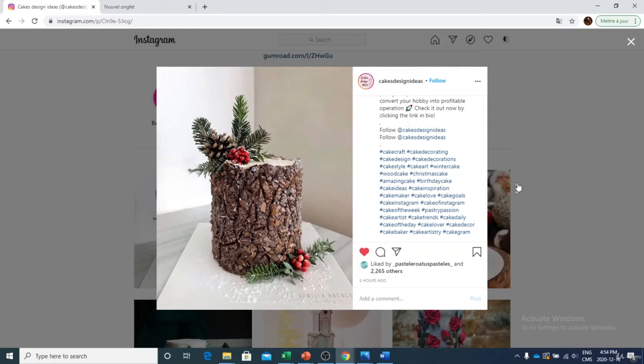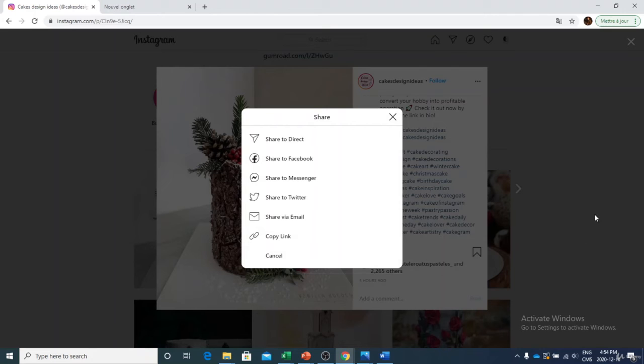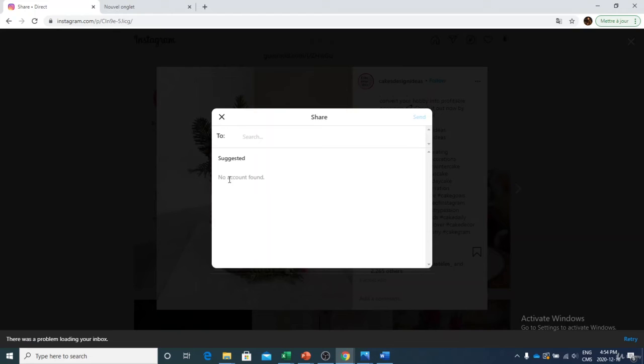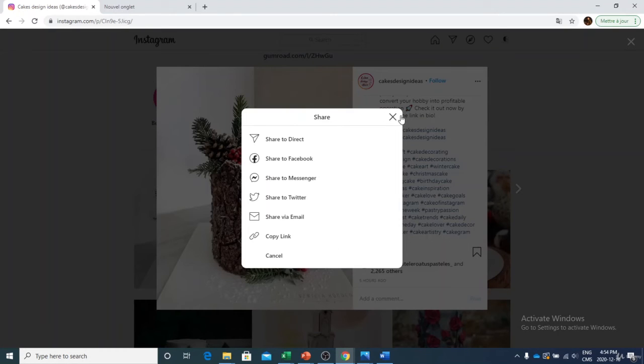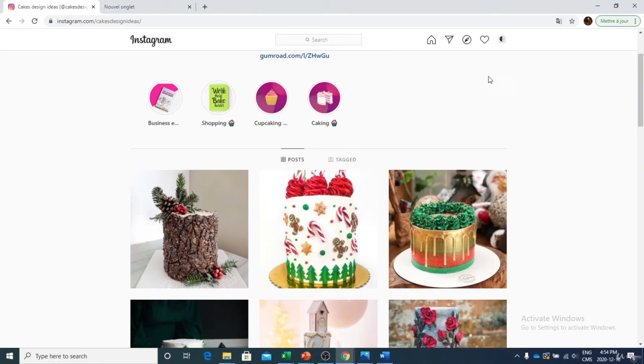Last thing that you guys can do, you can share a post. So let's say, for example, you find a nice post, we can share it. So I can, for example, click on this button and I can share it directly on my Instagram. I can share it on Messenger, I can share it on Facebook, I can share it on Twitter, I can share it whatever I want. I can do this with my personal posts, I can do this with my Instagram posts. So basically, if I click on share direct, I will be able to send this post to my contacts on Instagram. Right now I'm on a computer, so I have no contacts, but normally there is a little bit more contacts right here. So on your cell phone, it's pretty much the same button. You just click on that button and you will be able to share it with your contacts. So this is basically how it works.